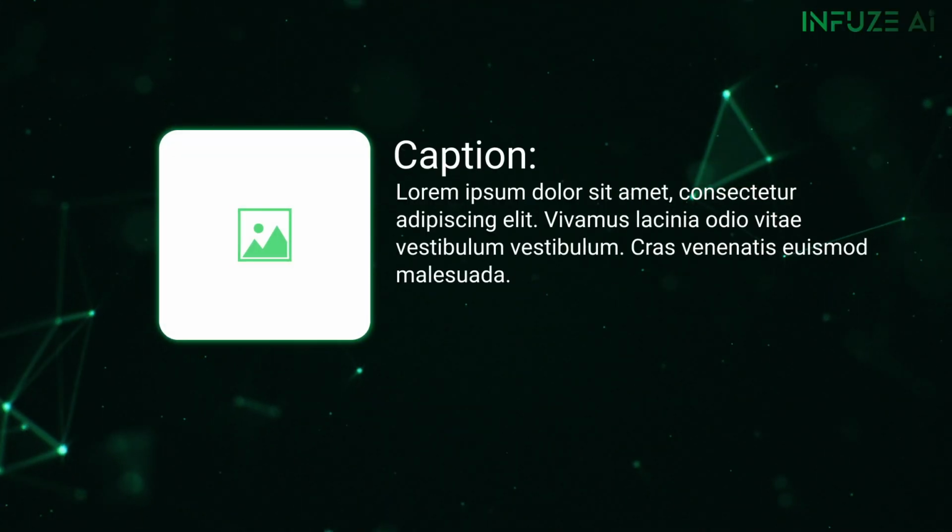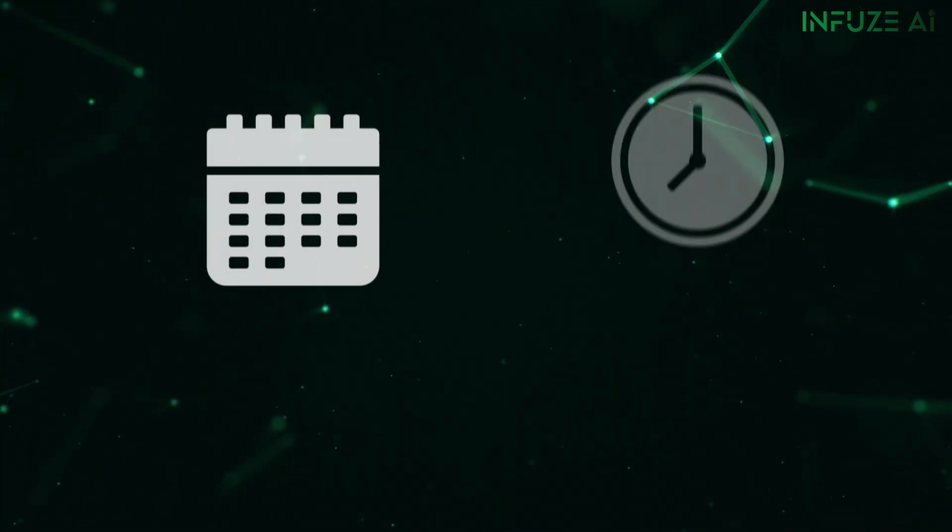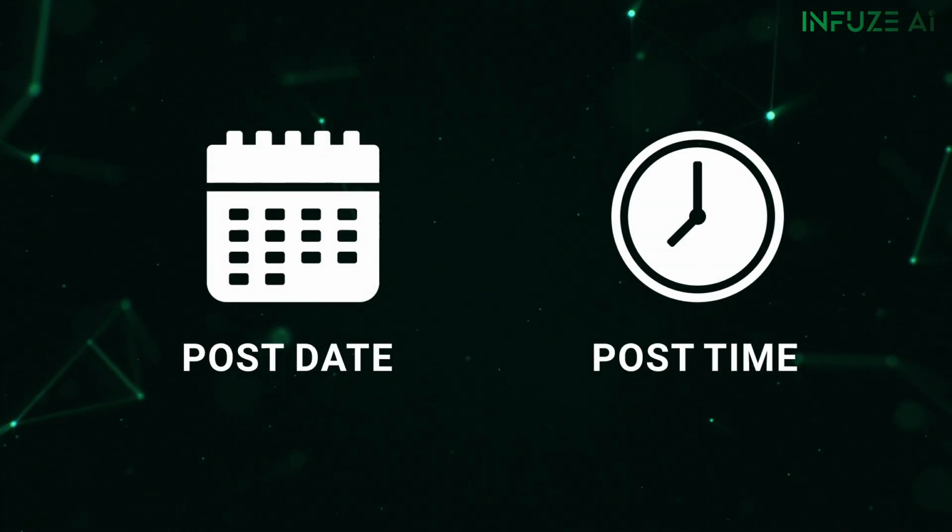You review the draft. If it looks good, hit approve. The bot handles the rest, posting exactly at the date and time you selected.